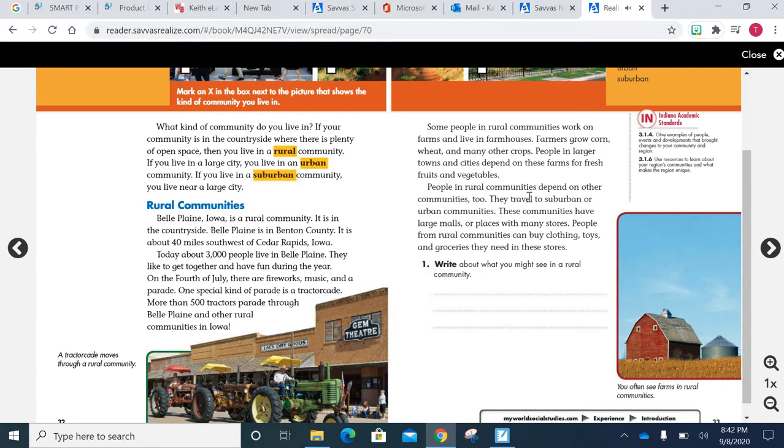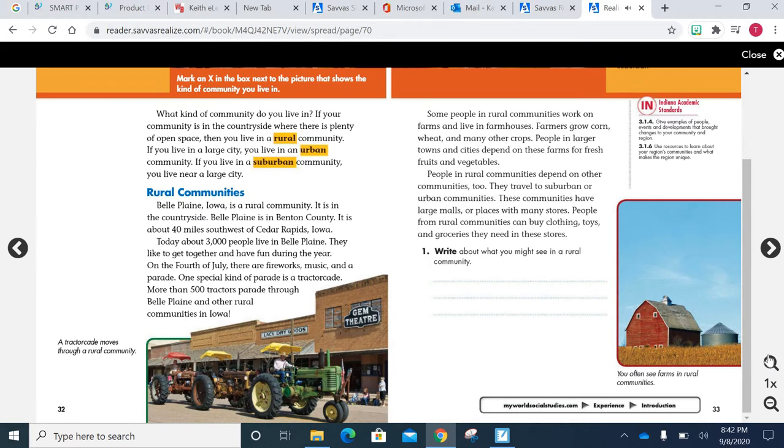People in rural communities depend on other communities too. They travel to suburban or urban communities. These communities have large malls or places with many stores. People from rural communities can buy clothing, toys, and groceries they need in these stores. 1. Write about what you might see in a rural community.